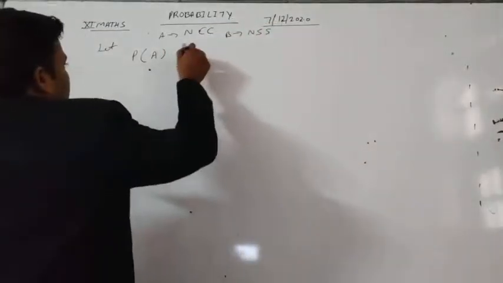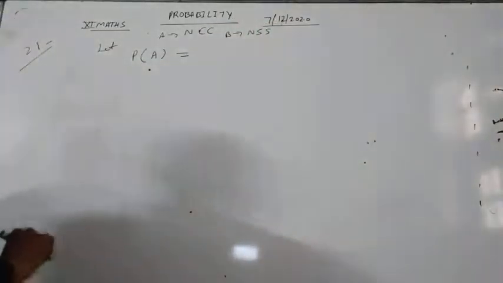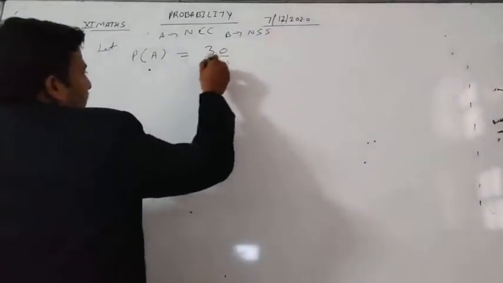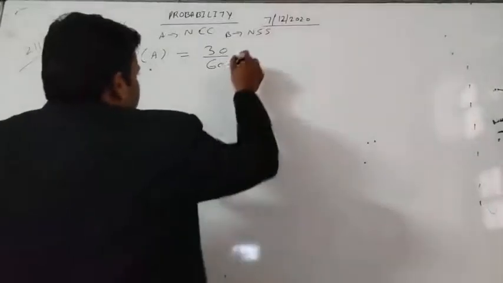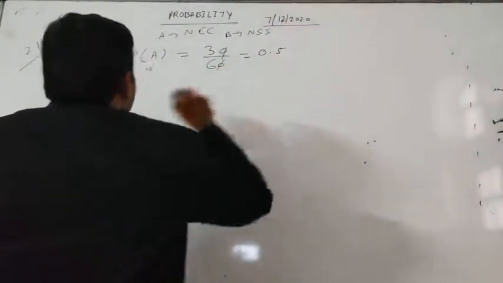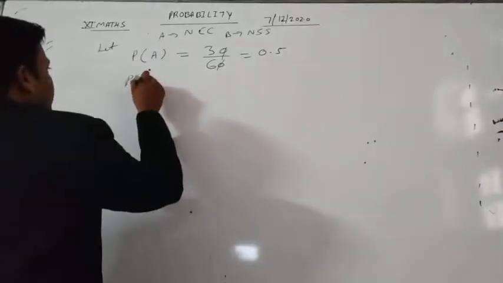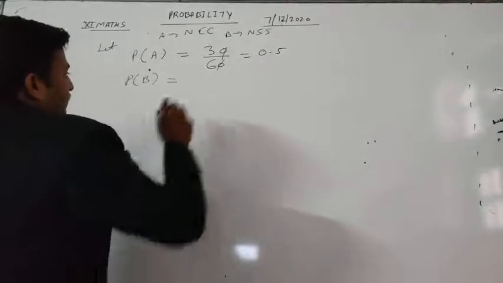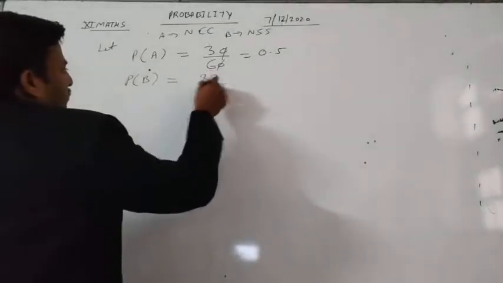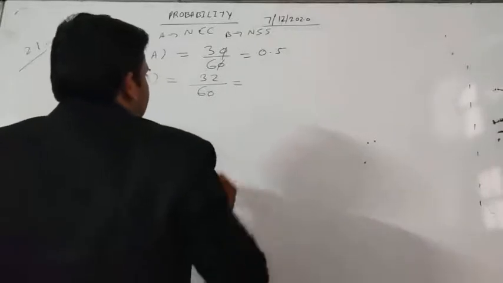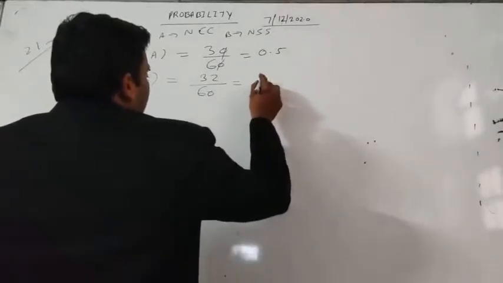So the probability of selecting NCC, which is 30 students out of 60, will be 0.5, and the probability of B, for NSS, is 32 by 60.